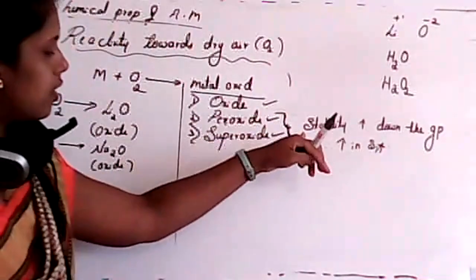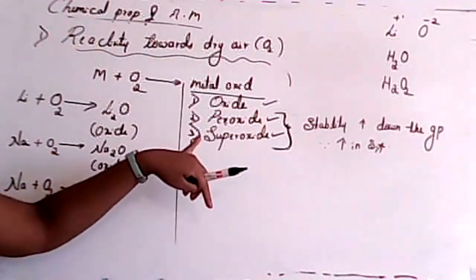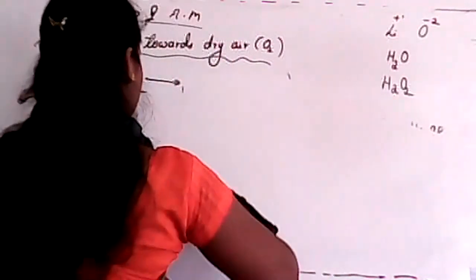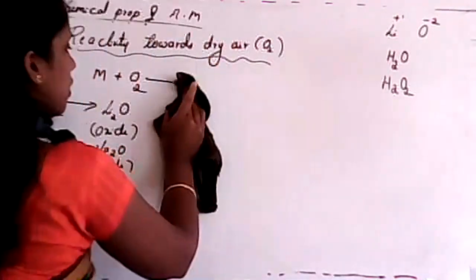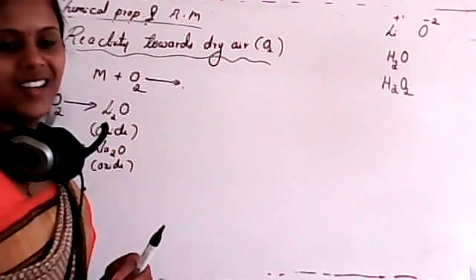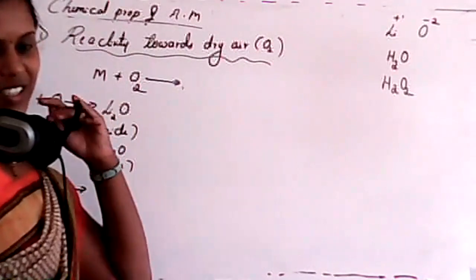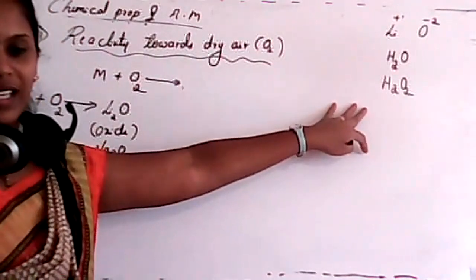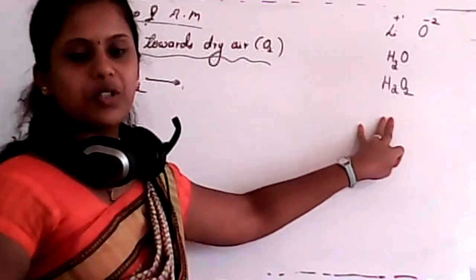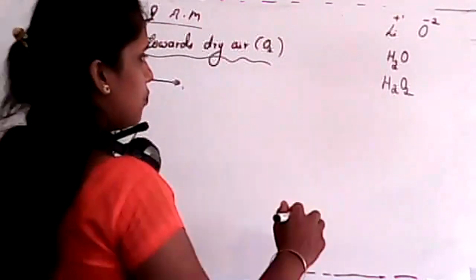So I'll just remove this, okay? Just remember this point. But what is hydrogen peroxide? H2O2, okay? H2O2 is the composition of hydrogen peroxide.